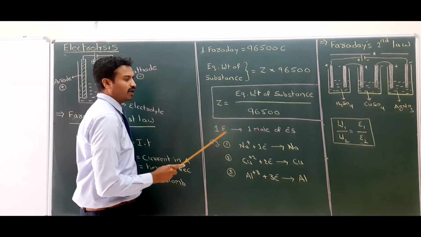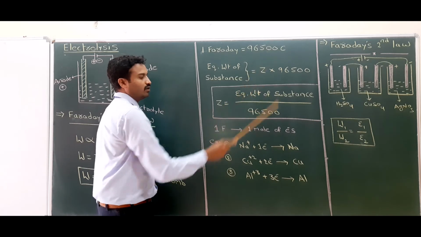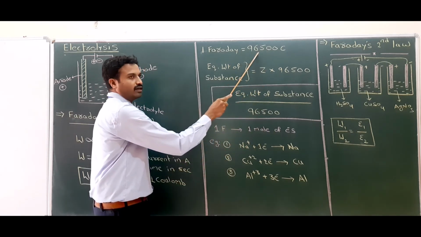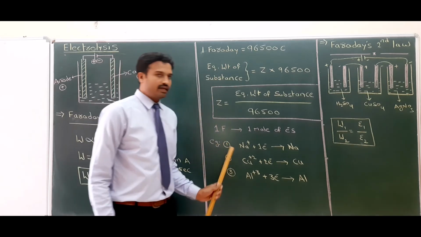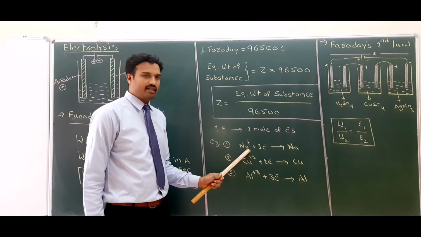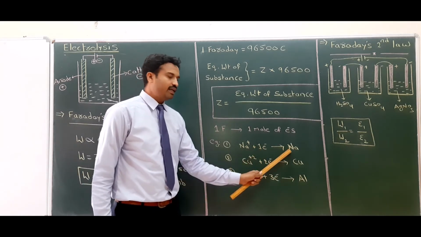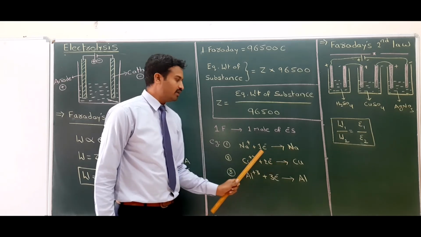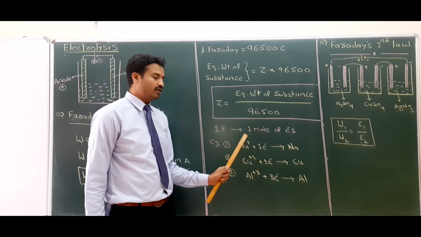Now 1 Faraday is equal to, we know, 96,500. This charge is equal to 1 mole of electrons. 1 mole of electrons is equal to 96,500, that is equal to 1 Faraday. Now there are 3 examples. First example, Na plus gives 1 mole of electron depositing Na. So to deposit 1 mole of Na, it requires 1 mole of electrons. 1 mole of electrons means 96,500 coulombs.